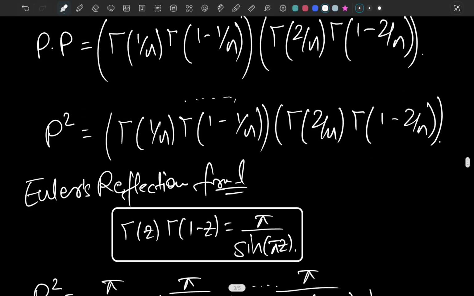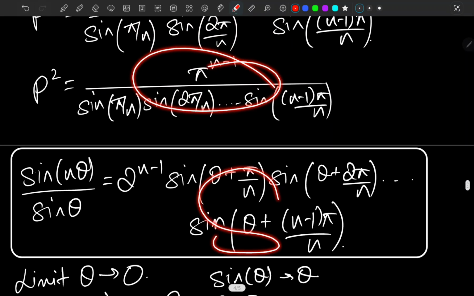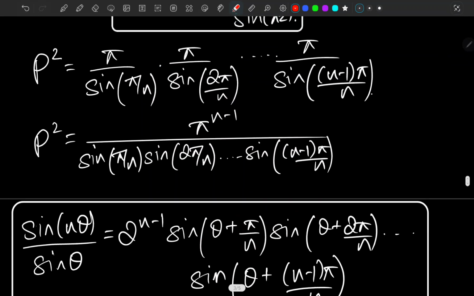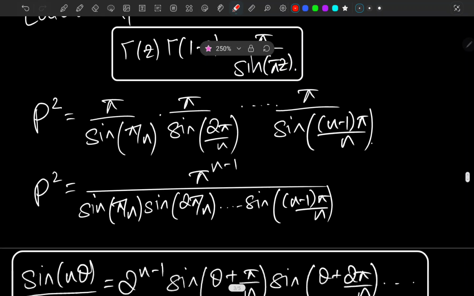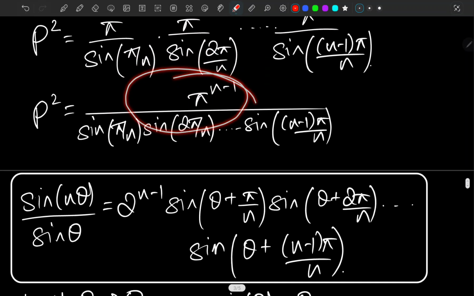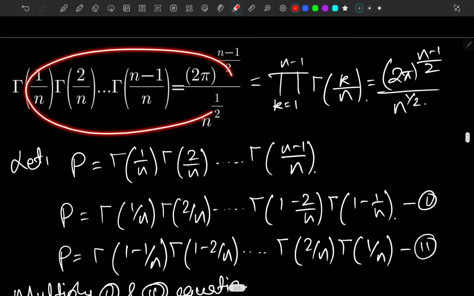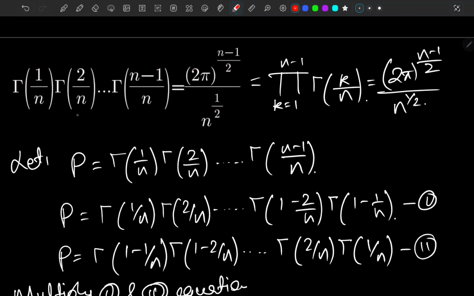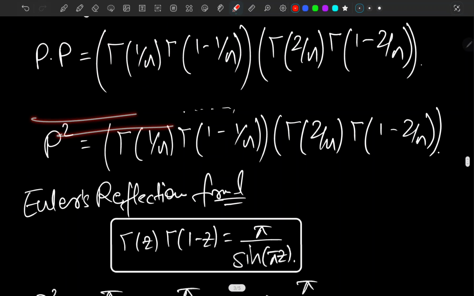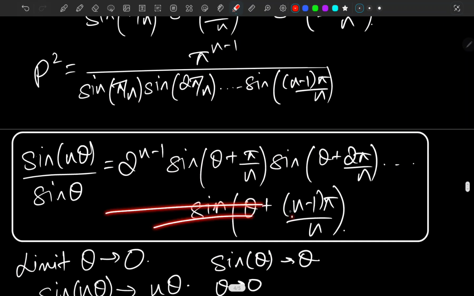And I'm going to paste the links of the proof of this one and this one as well, so that you won't get any confusion, because these two are the prerequisites of this proof. When you are done with this one and this one, you will be easily done with this one. So if you're watching the proof of this one, I would request you to watch the proof of Euler's reflection formula as well as this one. I'm going to paste the links of those videos.